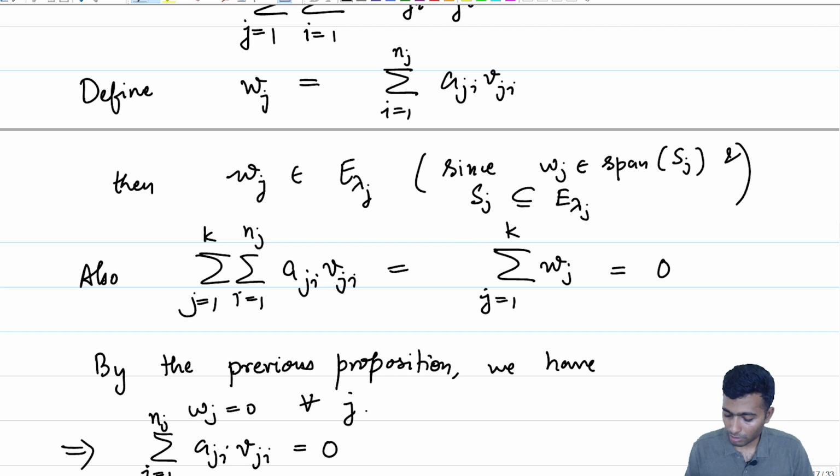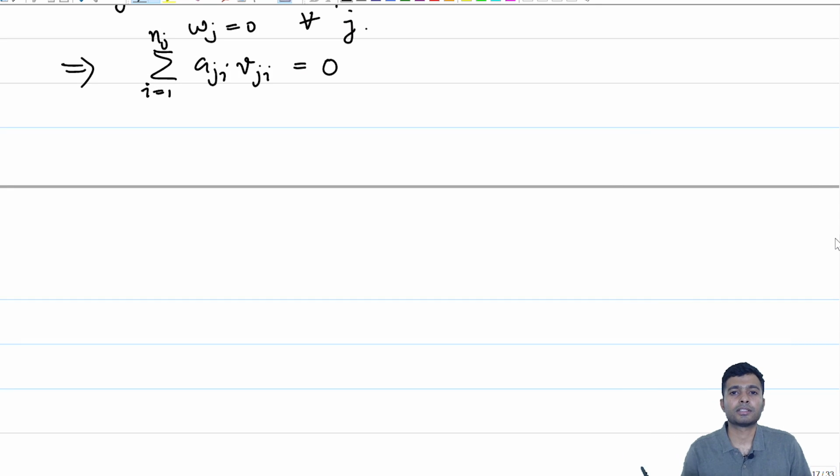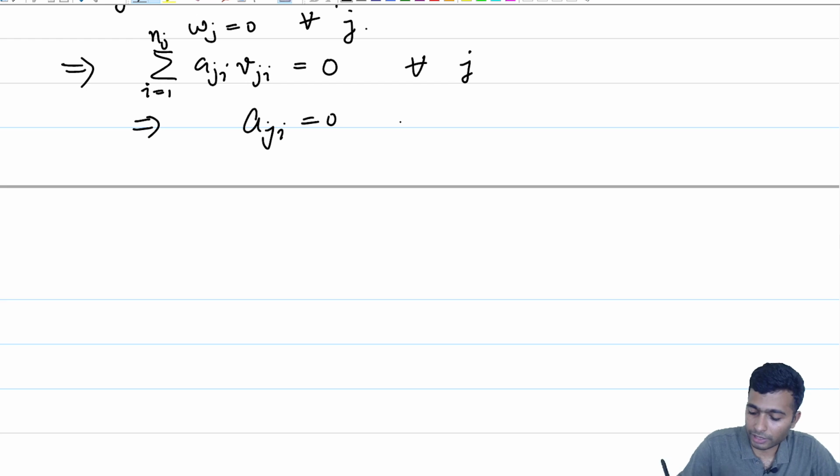But what do we know about Sj? We know that Sj is a linearly independent set. So, there cannot be a linear combination of vectors in Sj which is equal to 0. This implies that for all j, Aji is equal to the scalar 0 for all j and for all i, and hence